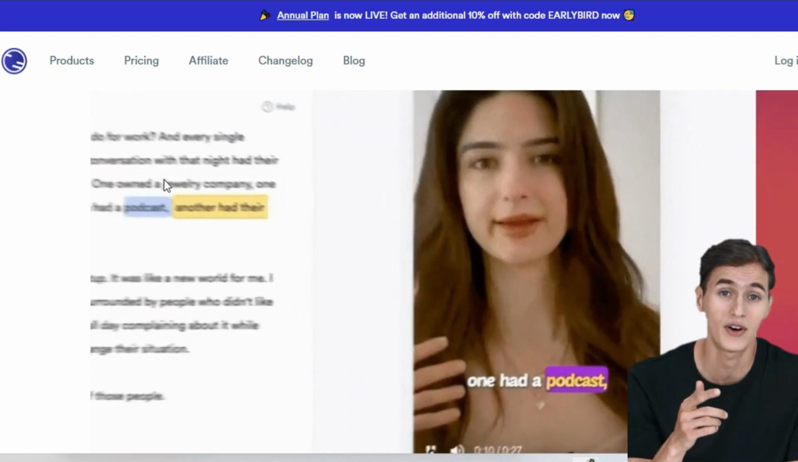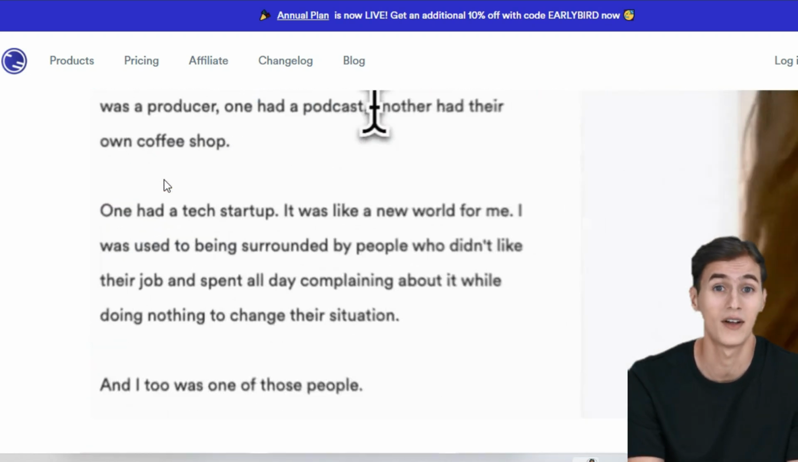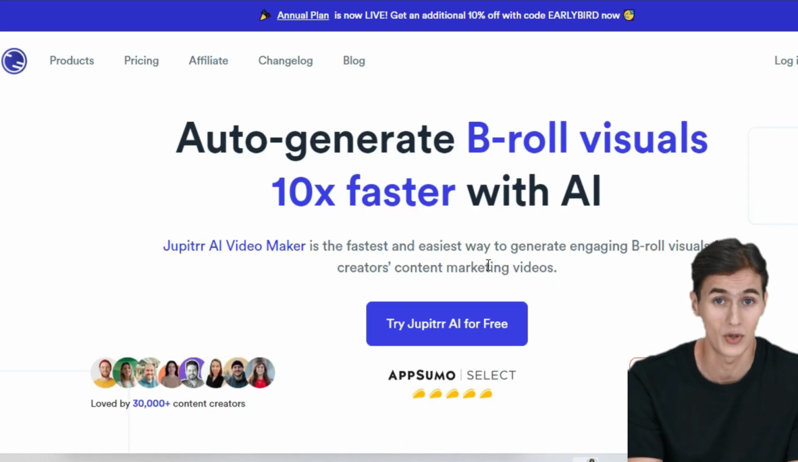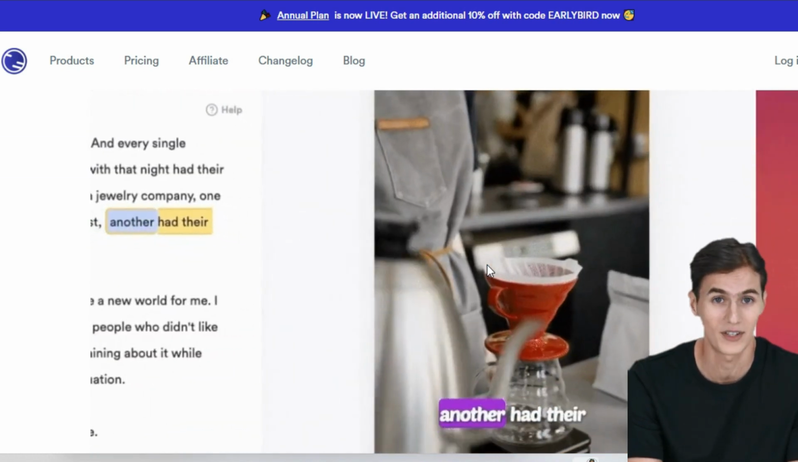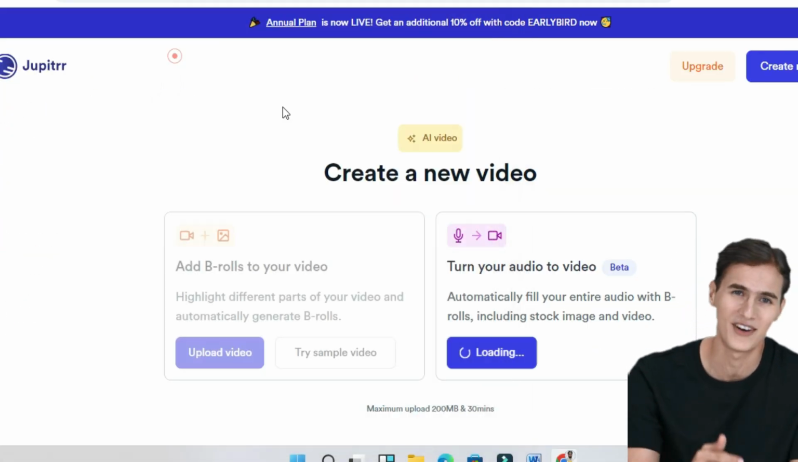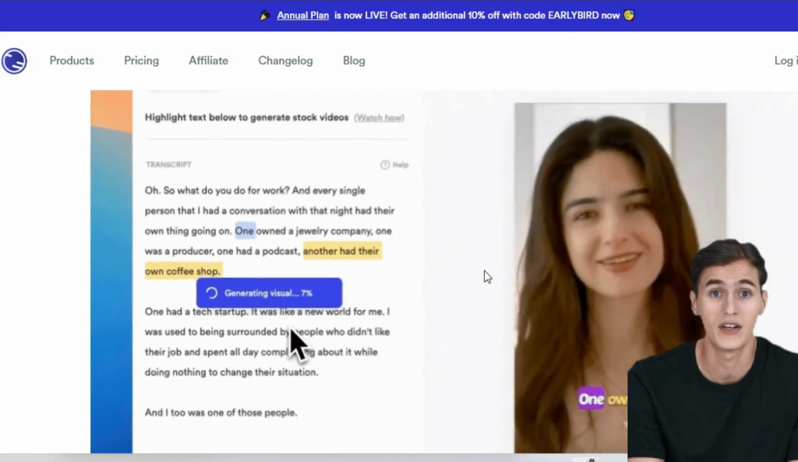What makes Jupitrr AI stand out? Ease of use. First, let's talk about the simplicity. One of the standout features of Jupitrr AI is how easy it is to use. You don't need to be a professional video editor to get started. Whether you're uploading an audio file or a video, Jupitrr AI's user interface is intuitive, making it accessible to everyone, from beginners to seasoned creators.